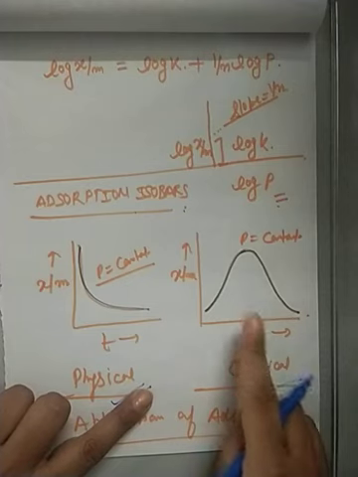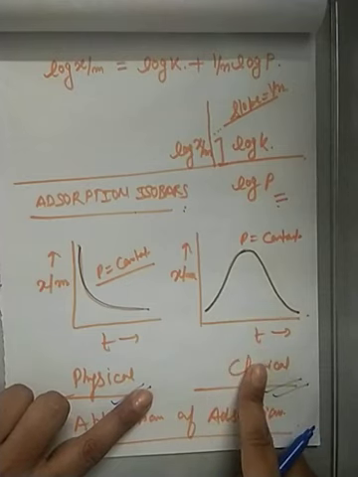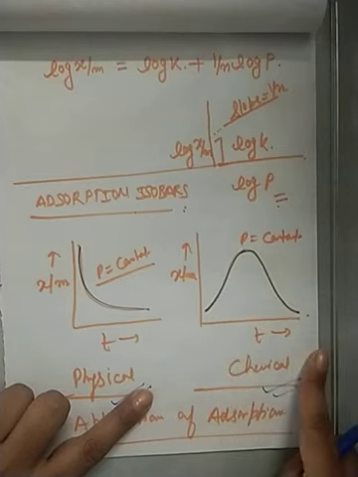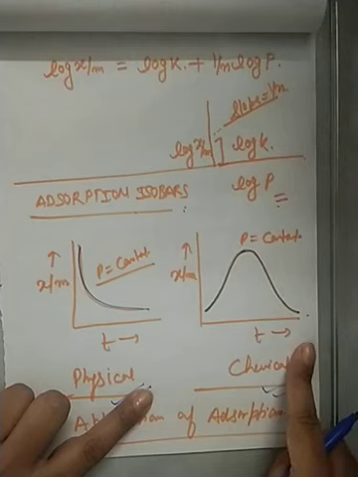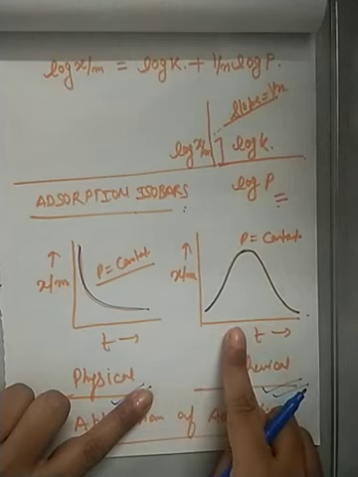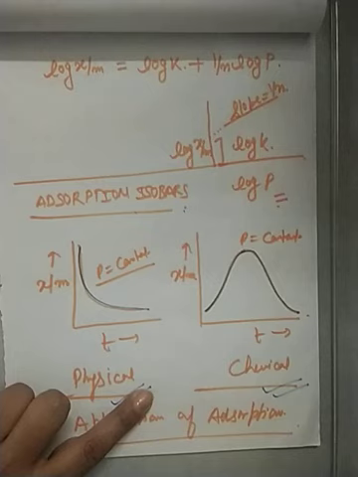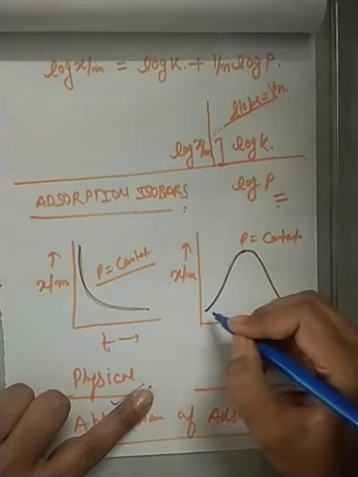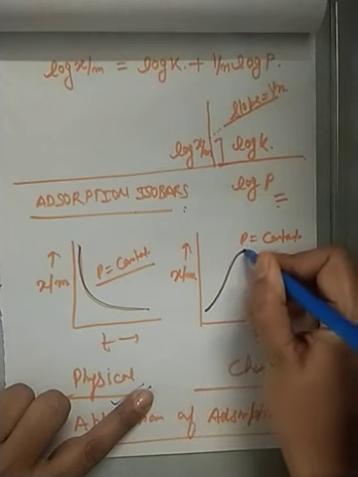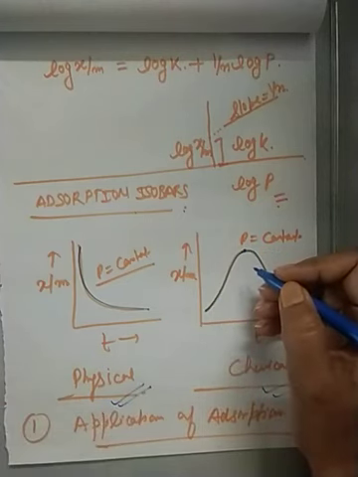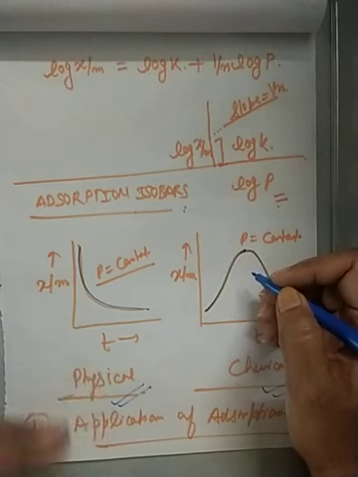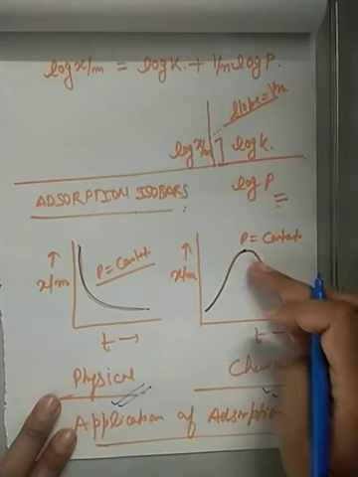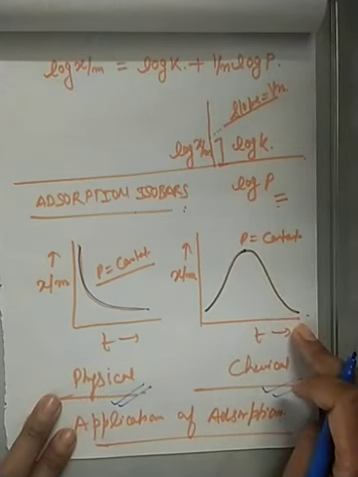It is because during chemical adsorption, as we know, chemical bond formation takes place. So when you supply energy, we are actually supplying the activation energy for the formation of the chemical bond. So first the extent of adsorption increases, but if you continue supplying energy or raising the temperature, then x upon m decreases.